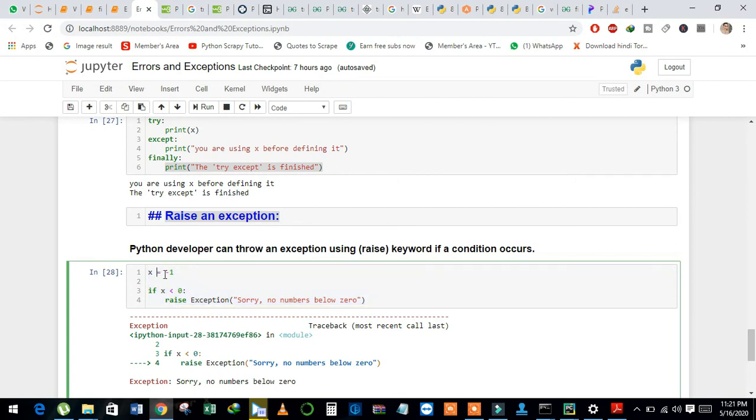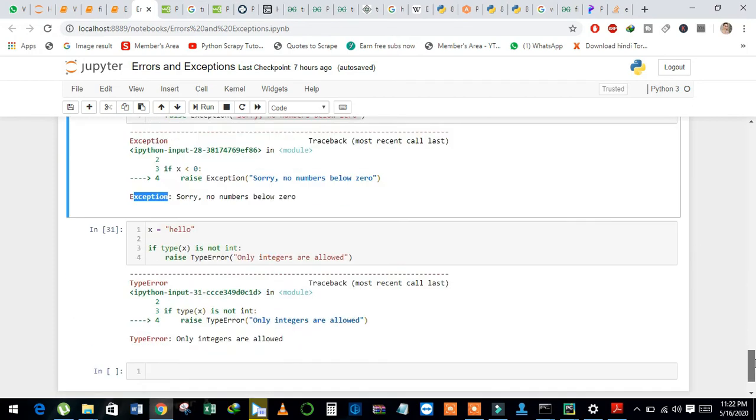I have a variable x that is equal to -1. If x is less than 0, then we will use raise with Exception, and then we will pass a message. And when I run this code, see here it returns an exception: sorry, no number below 0.